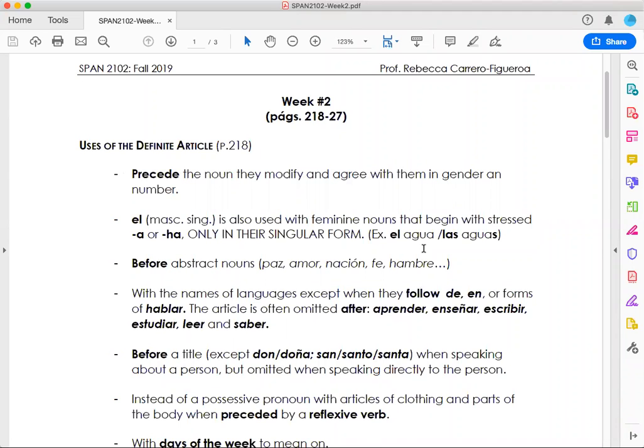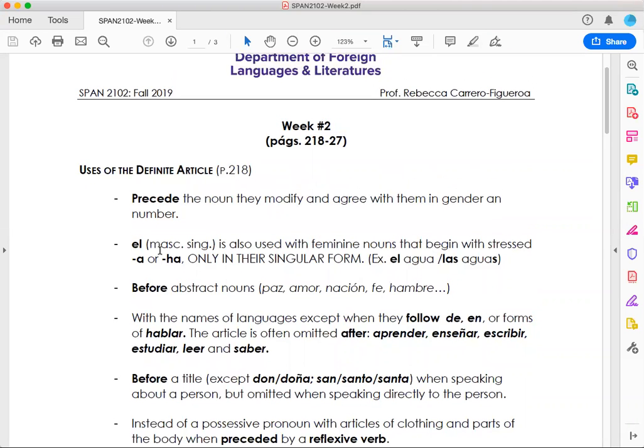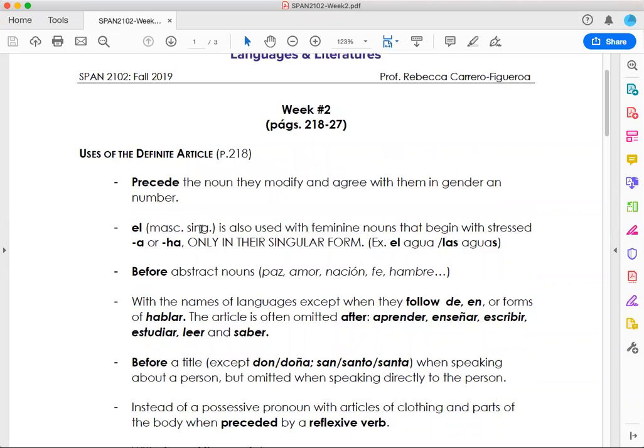Okay, the material that we have discussed during week number 2 covers pages 218 to 227. We discussed the uses of the definite article, which are la, las, lo, los, and also the exception with the law. Remember that the definite article precedes the noun they modify and agrees with them in gender and number. And also, el, which is the masculine singular definite article, is also used with feminine nouns that begin with stressed a or a with h, only in their singular form.